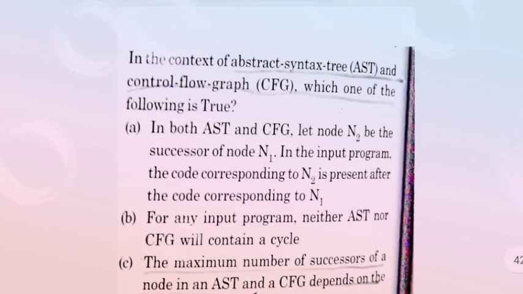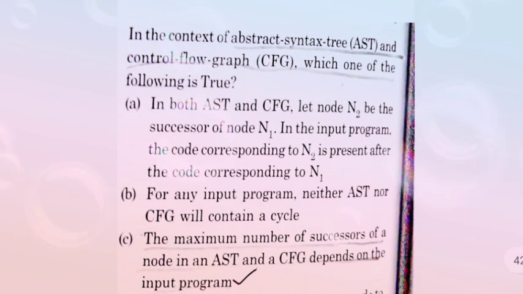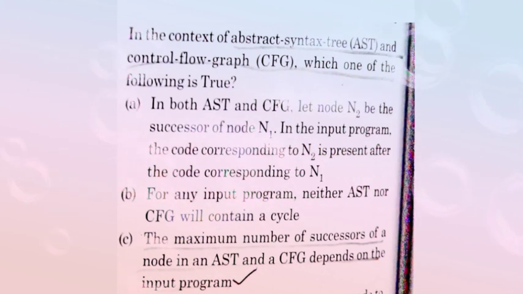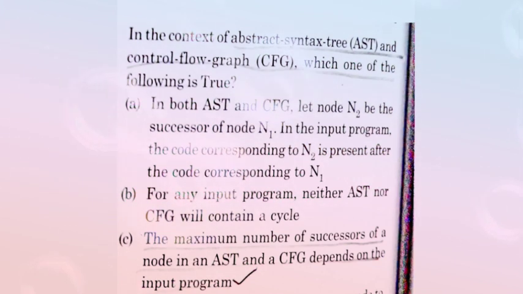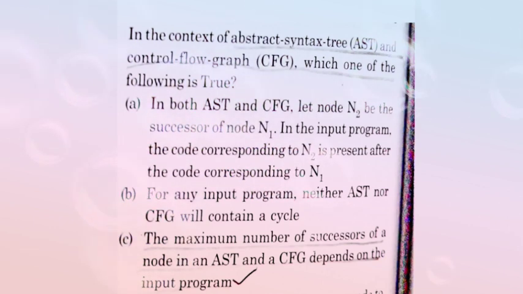Now come to the next question. In the context of the abstract syntax tree AST and the control flow graph CFG, which one of the following is true? So there are 4 options. Option A: for both AST and CFG, let node N2 be a successor of N1 in the input program.